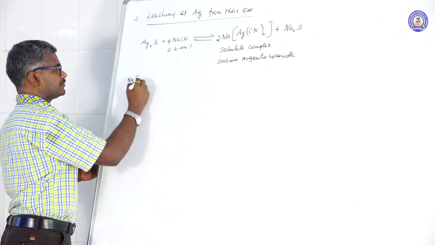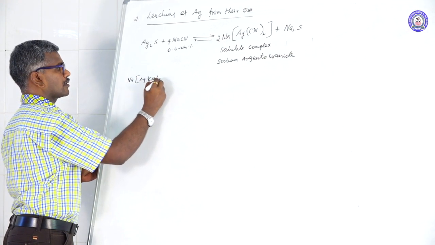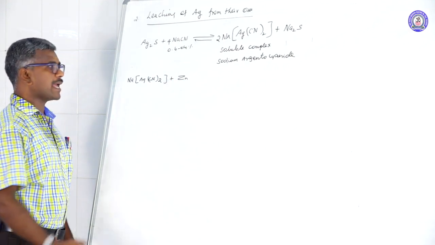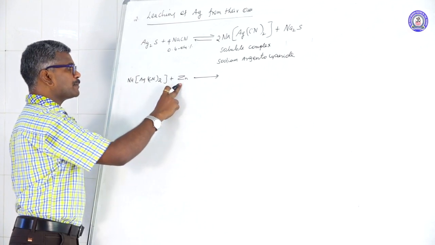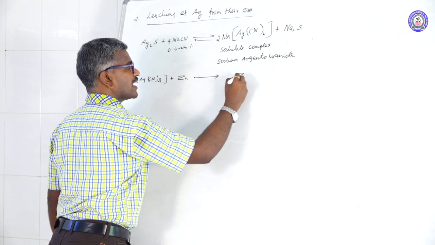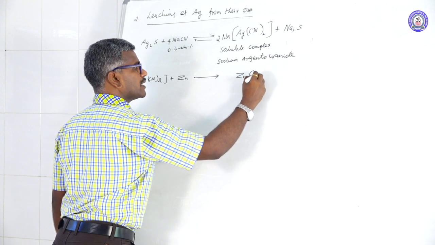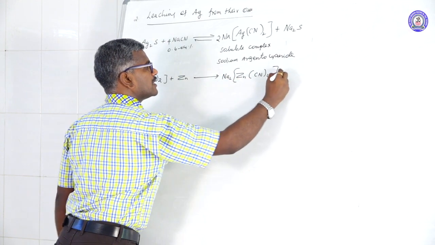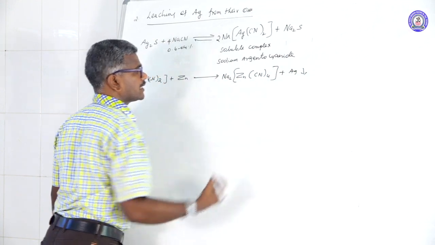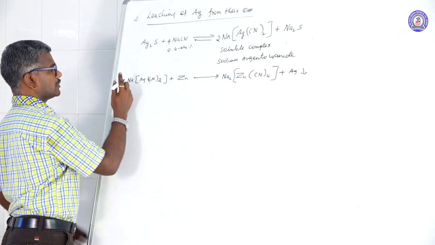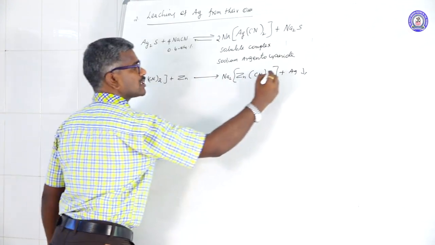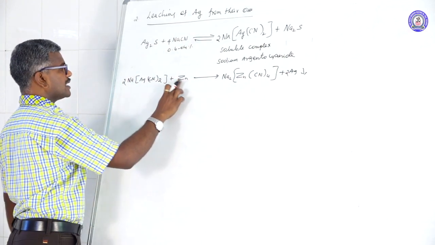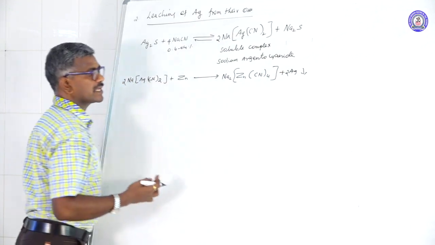This complex is treated with more electropositive metal like zinc. Zinc displaces the silver. Zinc valency 2, coordination number 4, so Na2 plus silver formed as a precipitate. Here 2 sodium, 2 sodium, 2 silver, 2 silver. Cyanide is 4, 4 cyanide. Zinc displaces the silver, silver formed as a precipitate.